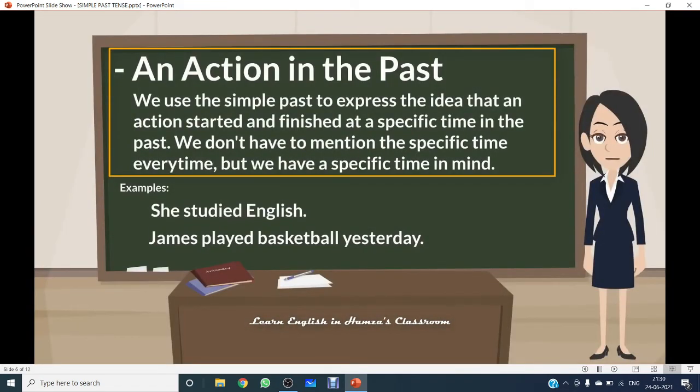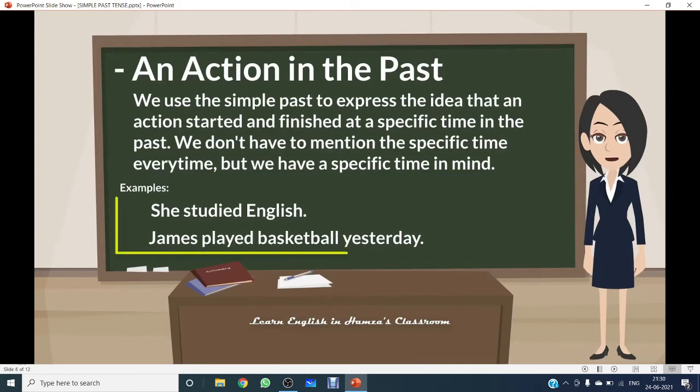We use simple past tense to express the idea that an action started and finished at a specific time in the past. We do not have to mention the specific time every time. Suppose she studied English. James played basketball yesterday.